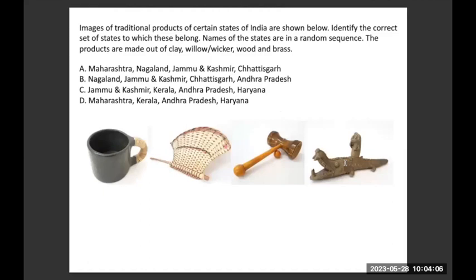So you are listed 4 different traditional objects which are handmade. And they're made up of clay, willow or wicker, wood and brass. So the first image is of course clay and part is also wicker. This is wicker or willow. This object, the second object, is made up of purely wood and this is made up of brass. What you have to find is to which state do these objects belong to.